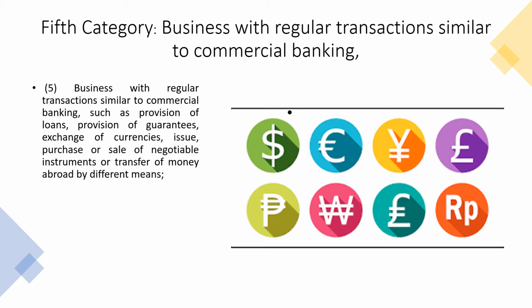The fifth category is the business with regular transactions similar to commercial banks in the first category, such as the provision of loan service or provision of guarantee, exchange of currencies, issue, purchase or sale of negotiable instruments, or transfer of money abroad like Western Union by different means. They are not actually commercial banks, but they can provide some types of service that are similar to commercial banking. So these businesses are also subject to specific business tax in Thailand.